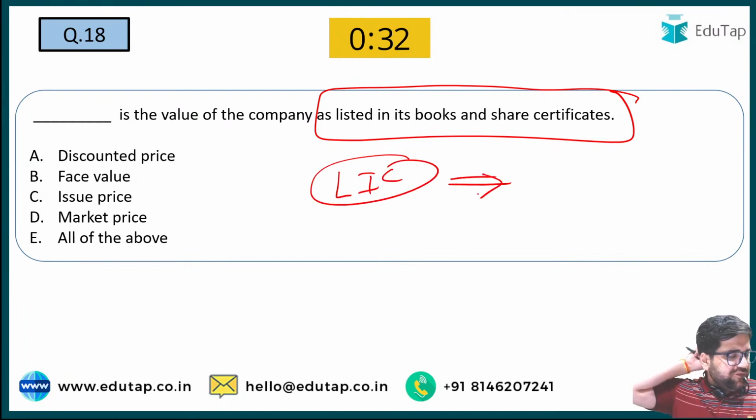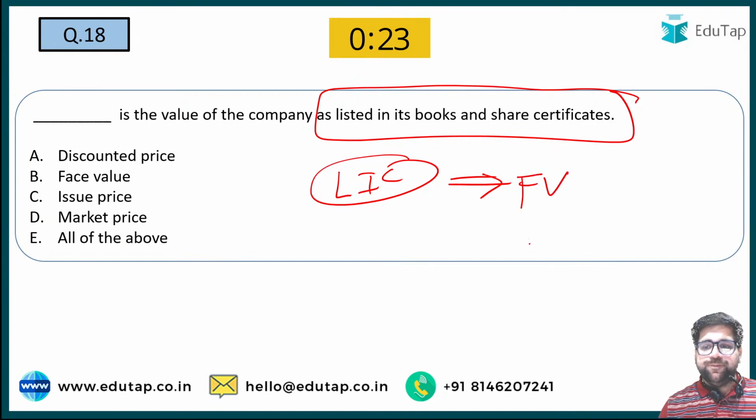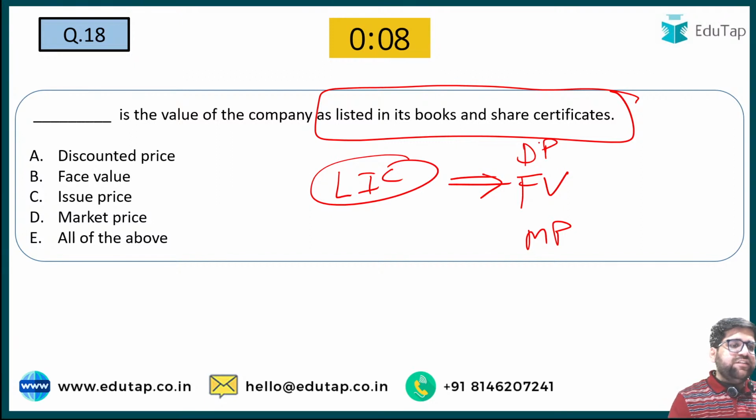I hope many of you invested over here and are now bearing good fruits. Let's see who gives me the right answer for question number 18. Yes, it's face value.